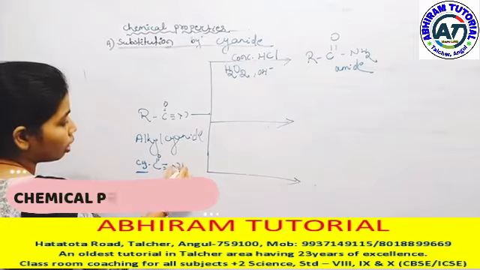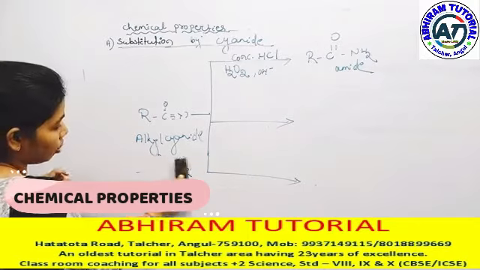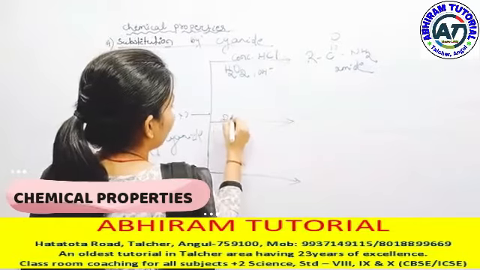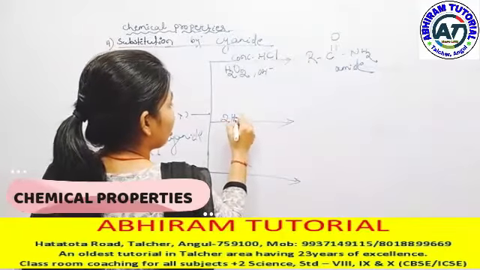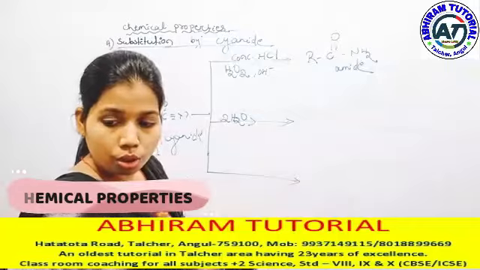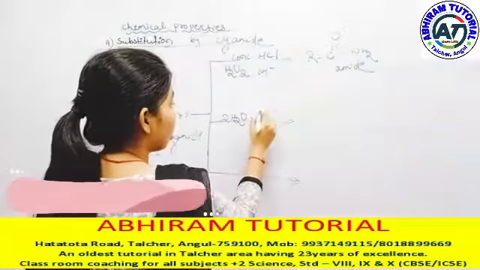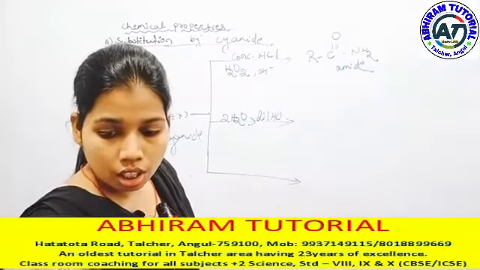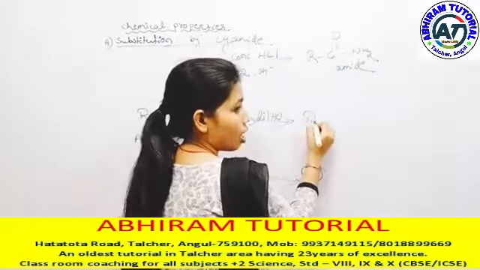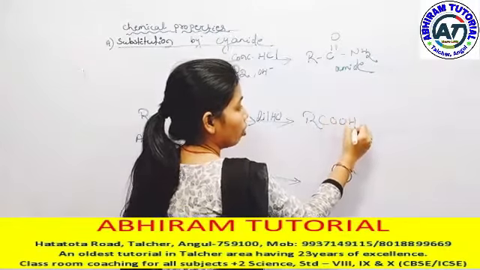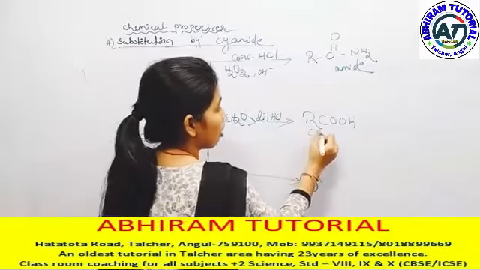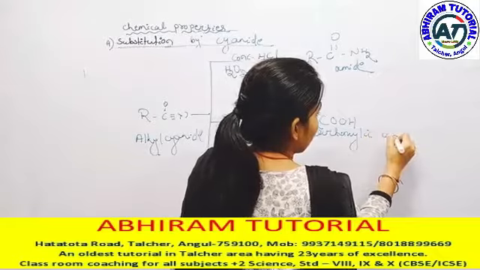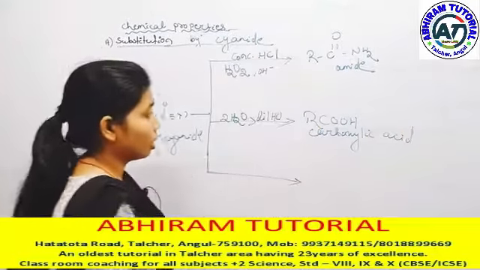And here 2H is added and gives us an amide group. Further, if we take H2O with dilute HCl, it gives us carboxylic acid, RCOOH, that is our carboxylic acid.